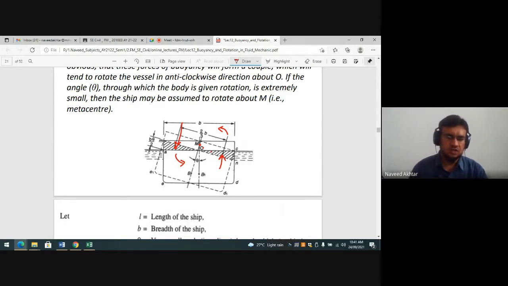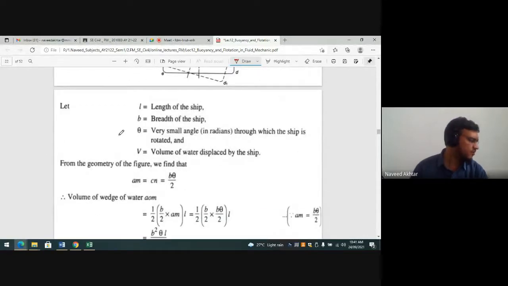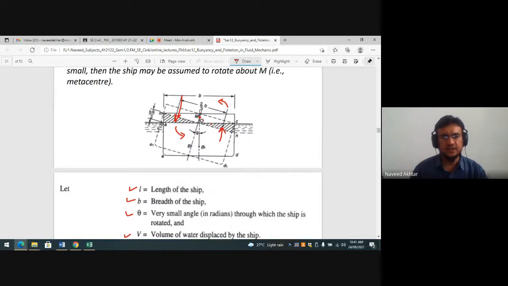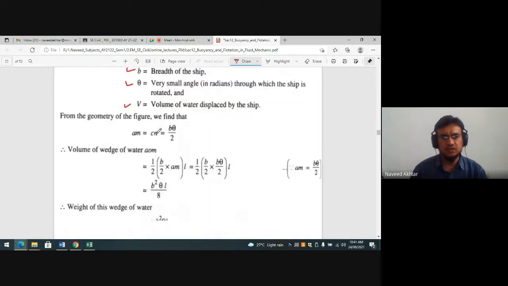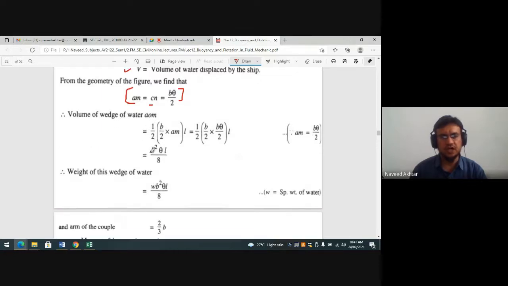Okay, so if you observe this, you can briefly find out this. L is the length of the ship, B is the breadth of the ship, theta is the very small angle, and the radius. V is the volume of water displaced by the ship. So the displacement in terms of theta, if we take it, AM and CM are both the same, B theta by 2. Volume of wedge of water: OM is the half into B by 2 into AM into length. So this is the volume.